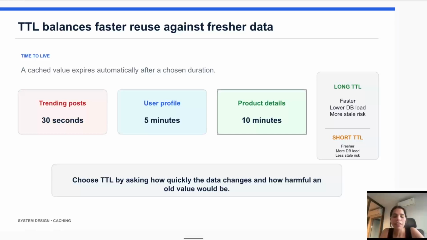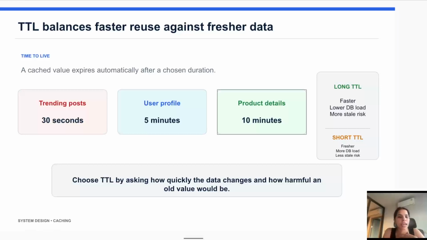If we keep the TTL long, the system becomes faster, but data stays in the cache for a longer time. The risk is that the user may see old data. If we keep the TTL short, the user can get fresh data, but the system has to go back to the database more often, which increases the database load. So it's all about finding the right balance between speed and freshness of the data. We need to decide what the TTL of the data should be.